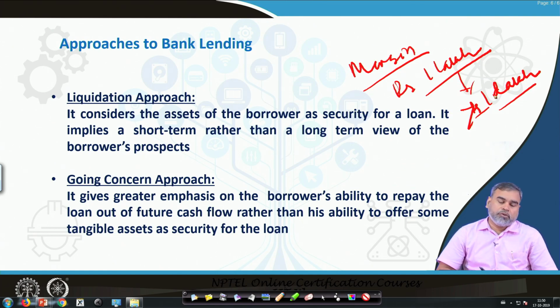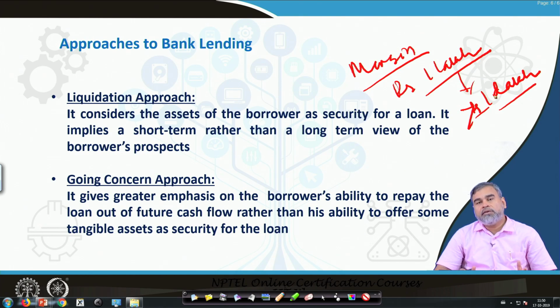But whenever we talk about the going concern approach, the bank gives emphasis to the ability to repay the loan, based upon the future cash flow of the customer or the loan, instead of any tangible assets. What does it mean?